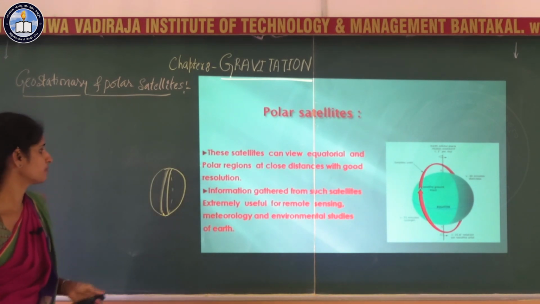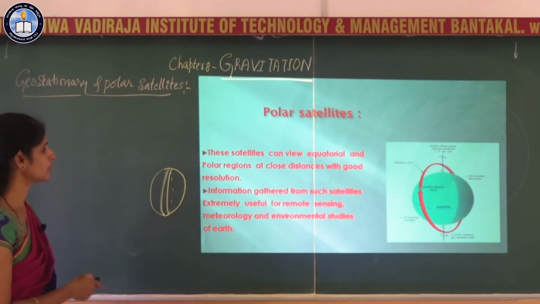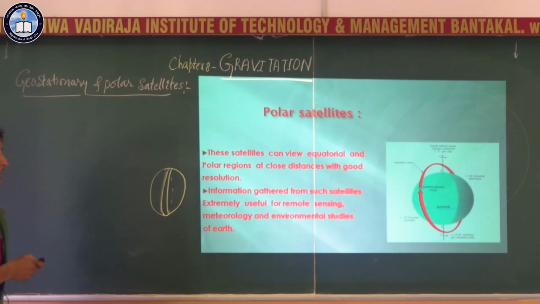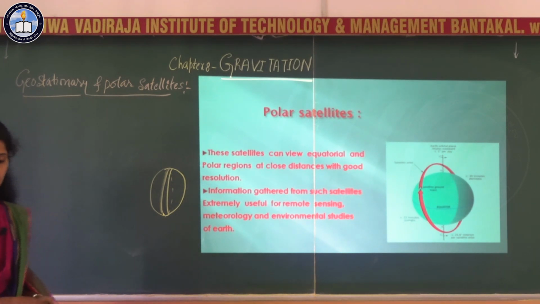These satellites can view the equatorial and polar regions at a close distance with good resolution, because they observe the earth from a very low height compared to the geostationary satellite. Information gathered from such a satellite is extremely useful in the field of remote sensing, meteorology and environmental studies of earth.